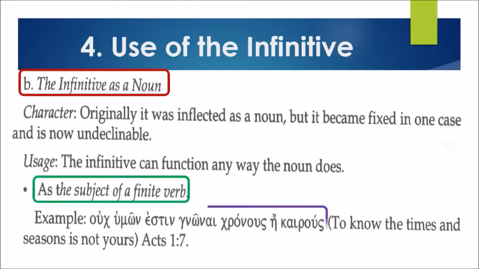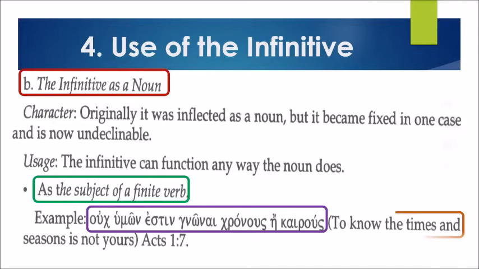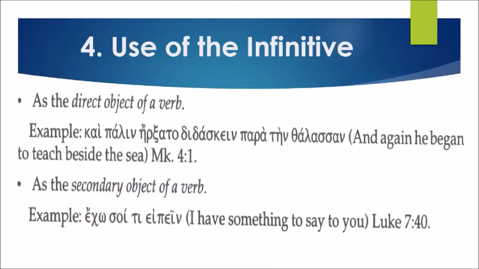Example: ouch hymon estin gnonai chronous e kairous. It means, "To know the times and seasons is not yours." It is found in Acts 1:7. So that is as the subject of a finite verb.